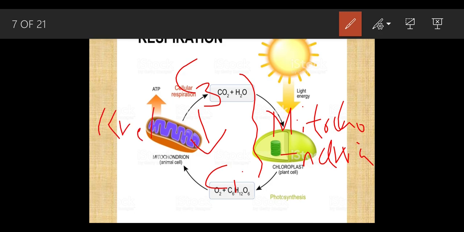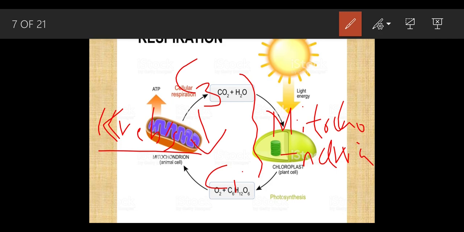Why is it called the Krebs cycle? Because Krebs was a scientist who discovered this part. Whenever the plant makes glucose, how does it release carbon dioxide? He discovered that there was a cell organelle, the mitochondria, which works for cellular respiration. So that is why this second process is named after this person, Krebs. So, the Krebs cycle.